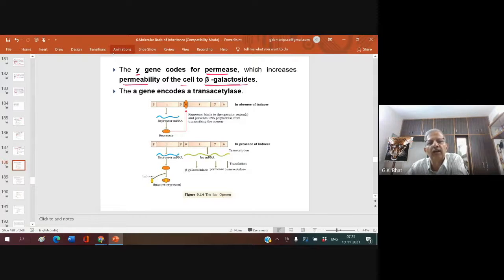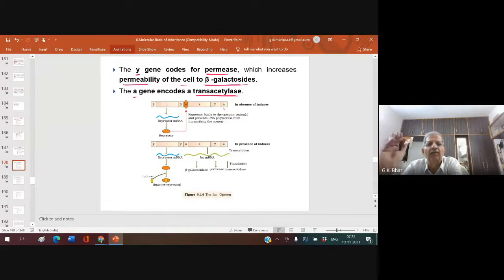Beta galactosidase is an enzyme, and for it to function, the substrate should pass through the membrane of the bacteria. The A gene encodes a transacetylase, about which there are no clear details.